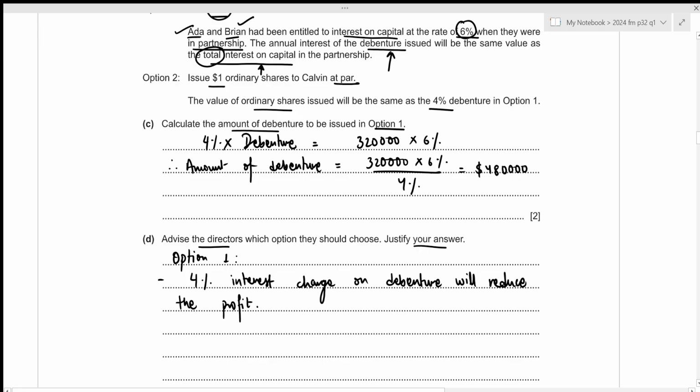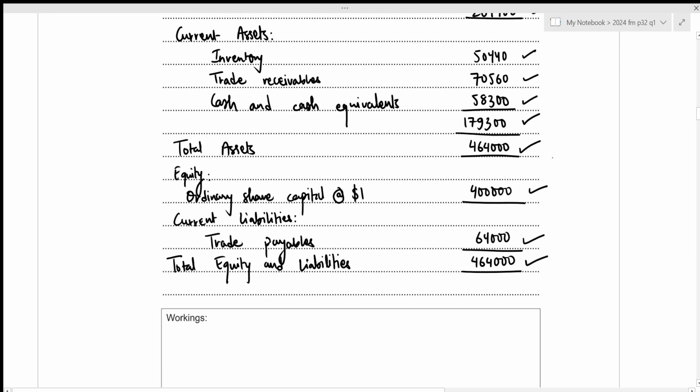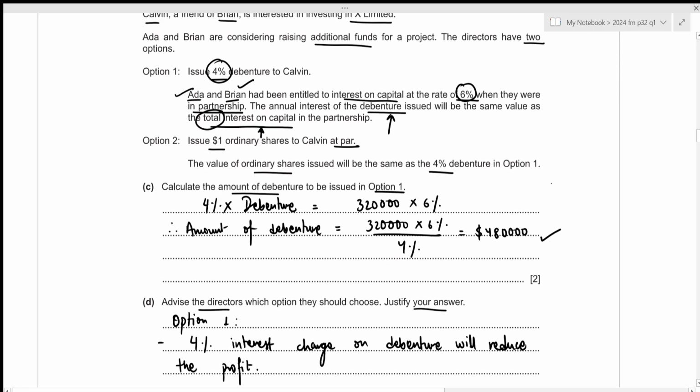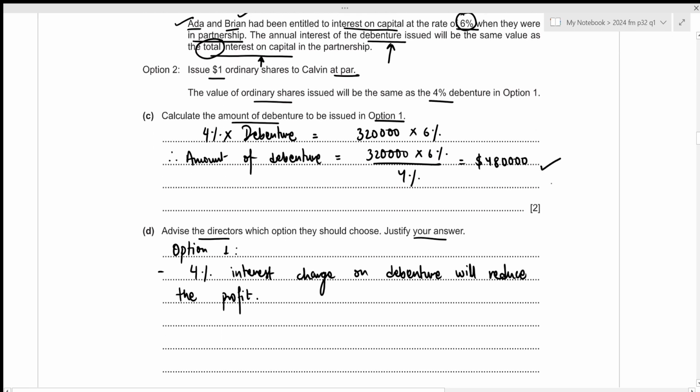And okay, in this case, we know that the amount of debenture is 480,000, whereas the total equity we currently have in the business is 400,000. So if we issue this debenture, since the debenture amount is greater than our total equity, this means that our gearing ratio will be more than 50%.